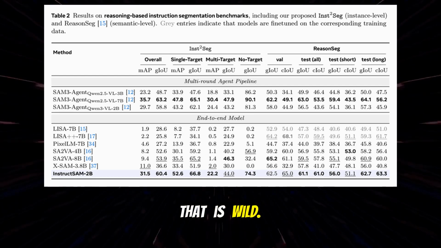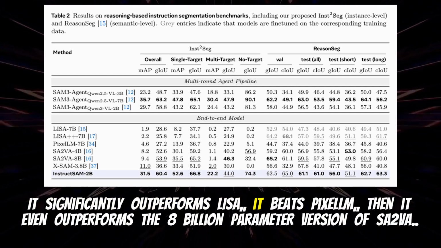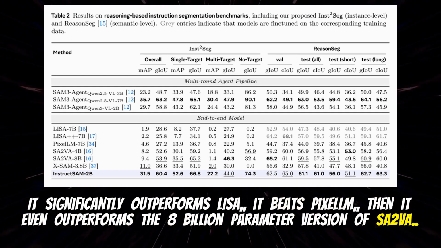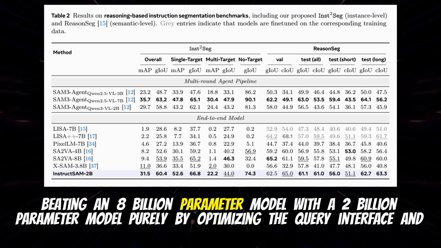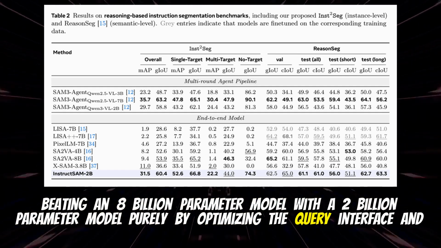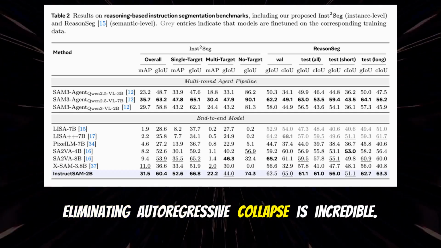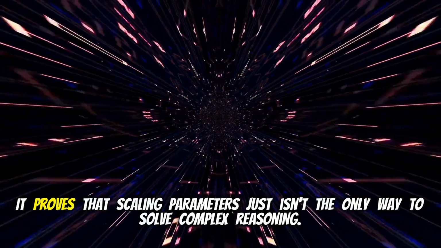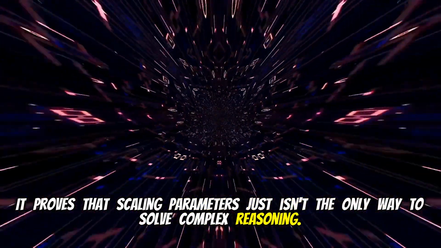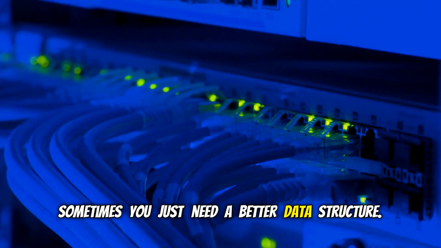That is wild. It significantly outperforms LISA, it beats PixelLM, and it even outperforms the 8 billion parameter version of Sa2VA. Beating an 8 billion parameter model with a 2 billion parameter model purely by optimizing the query interface and eliminating autoregressive collapse is incredible. It proves that scaling parameters just isn't the only way to solve complex reasoning, you know? Sometimes you just need a better data structure.